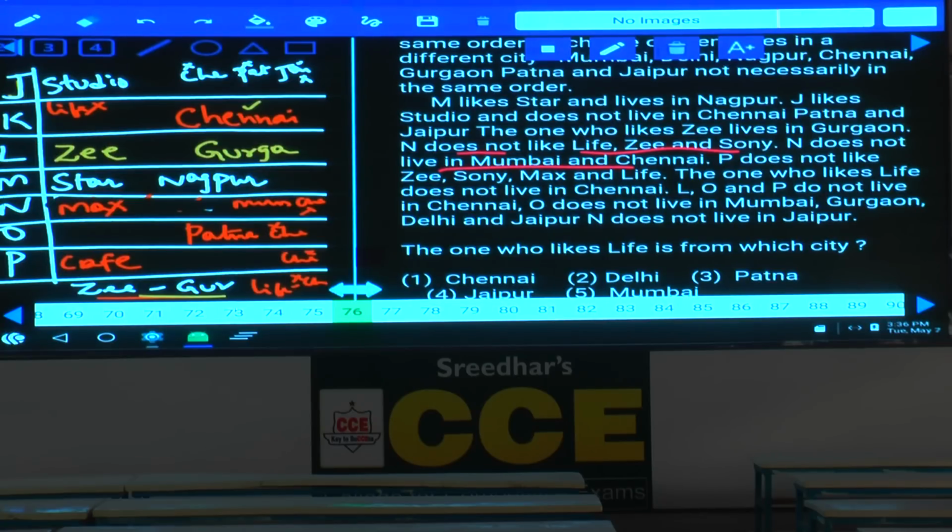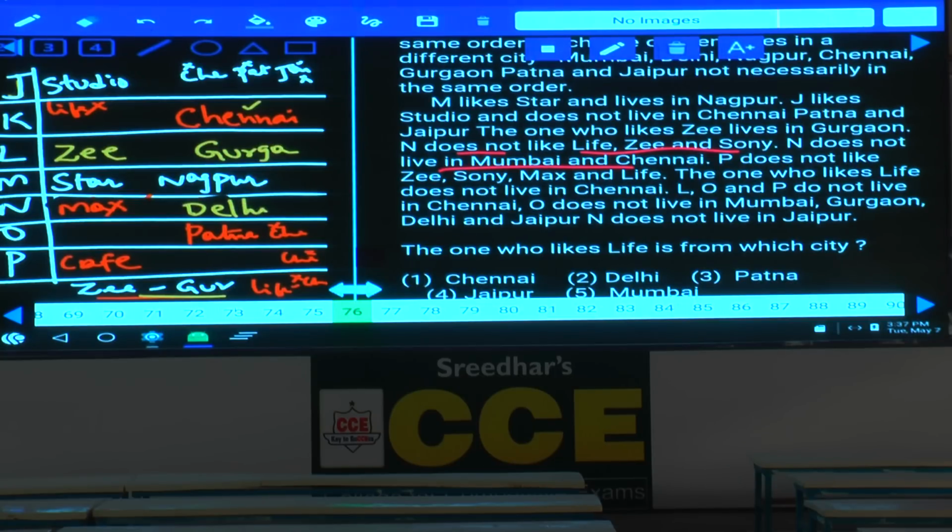As Gurgaon is fixed here, now coming to this one O. O is Patna and Mumbai. Then Patna, Jaipur. Patna, Jaipur and Mumbai. Then what is the other thing left over here? N does not live in Jaipur. N does not live in Mumbai, does not live in Jaipur. Mumbai, Jaipur were also ruled out. Then what is left over here? Delhi is left over. And this N is from Delhi. Clear now? N belongs to Delhi.